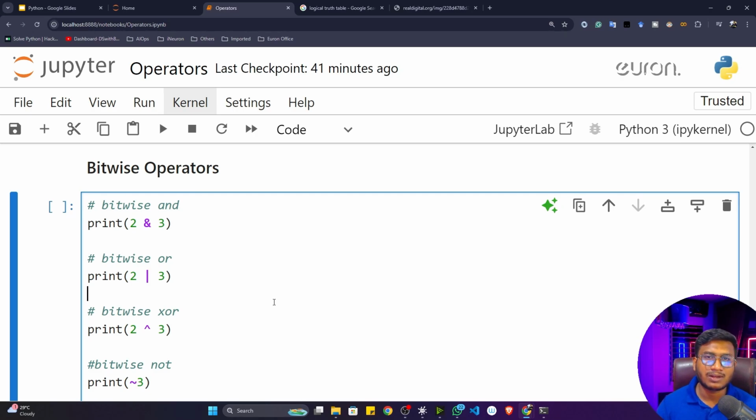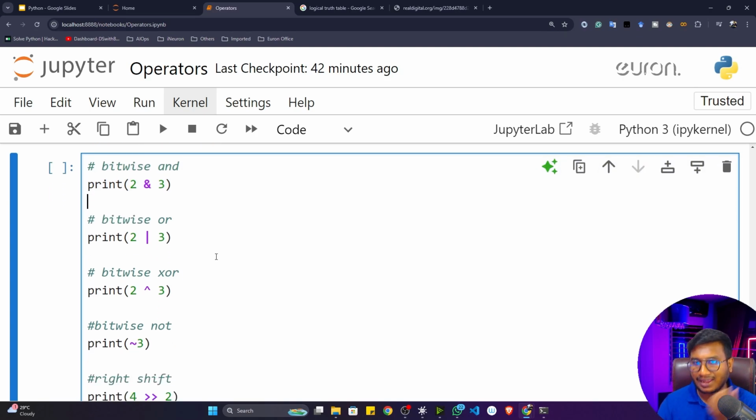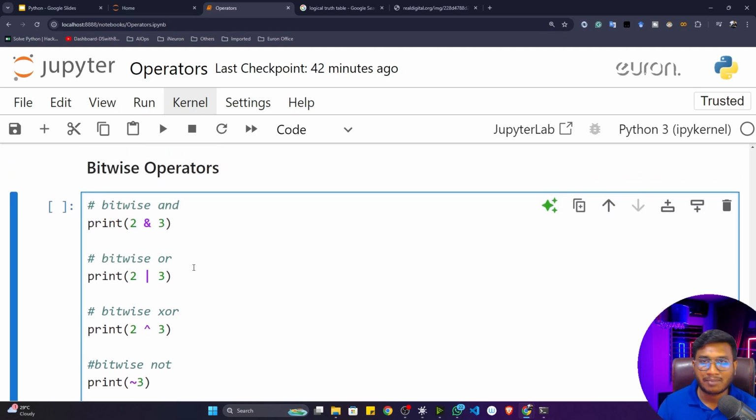Sometimes we'll be working with images. In computer vision you will be manipulating the image, working with arrays and so on. That time you may use these concepts, but most of the time I haven't seen people using these operators in their programming. But again, it is a useful concept, that's why I'm teaching you. It's required for you.